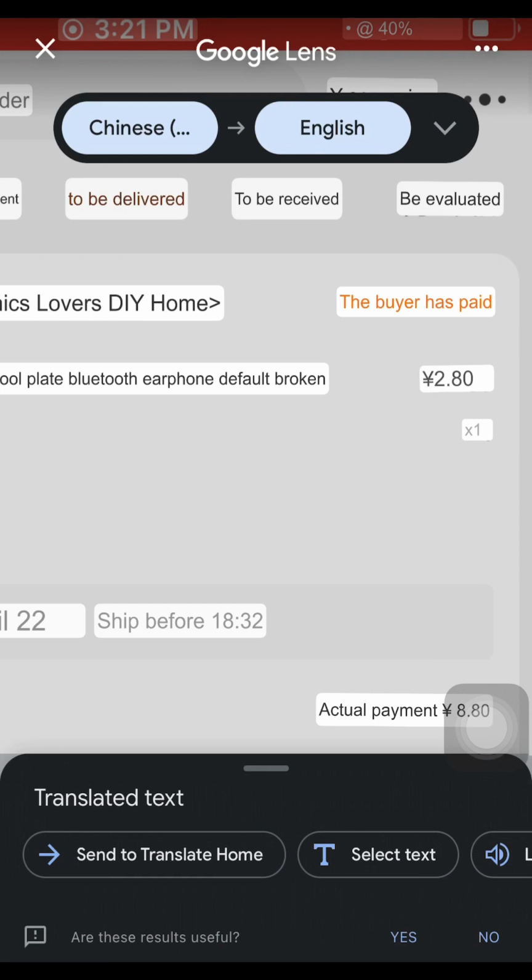So you can see that this item has already been bought, right? The buyer has paid and you can see the amount. I paid with my virtual card without even using any Alipay. So this is making importation easy. This is making importation very easy for us, right? So now I've paid for this item. I've managed to pay for this item, right?